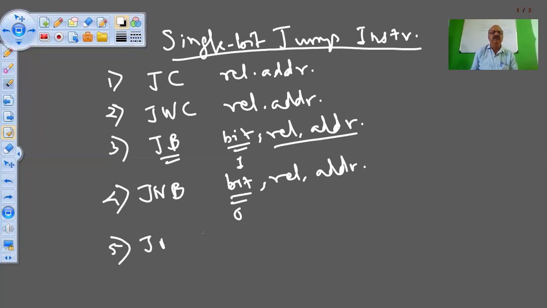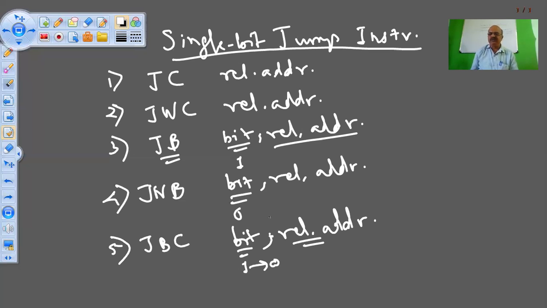JBC, bit, relative address. The meaning of this instruction is jump. This is just like JB, jump on bit set. Which bit? This bit. If this bit is 1, then jump to this address. But before jumping, you just complement that bit. So if this bit is 1, make it 0 and then jump.